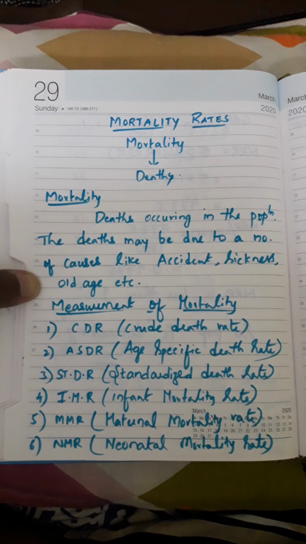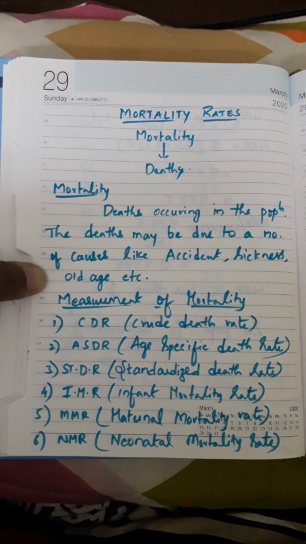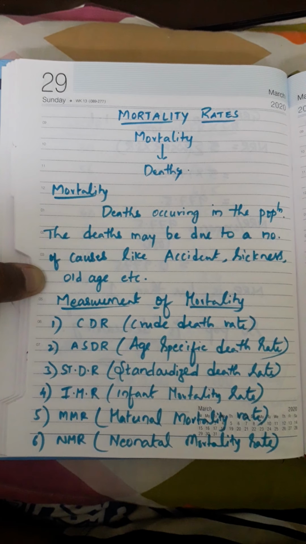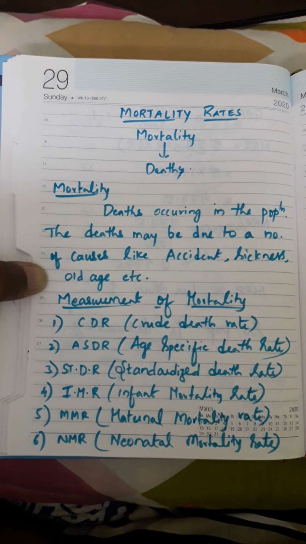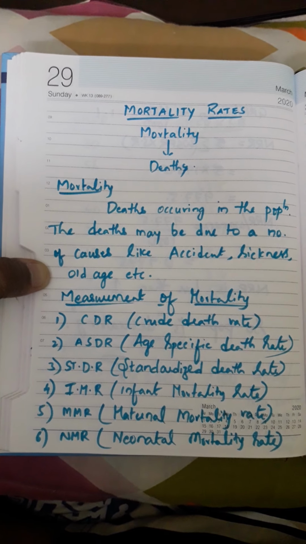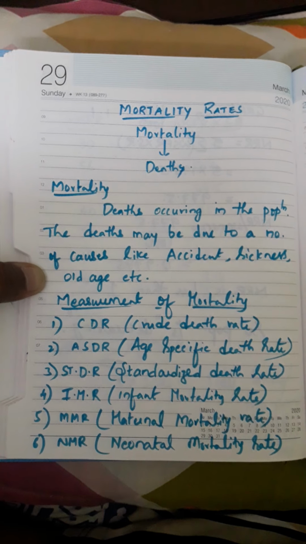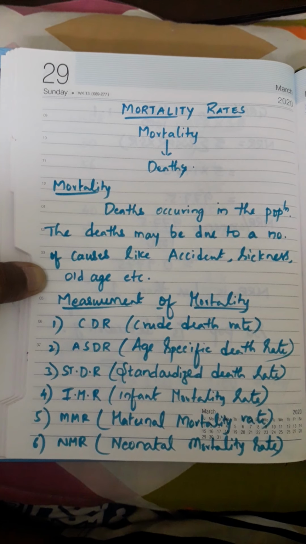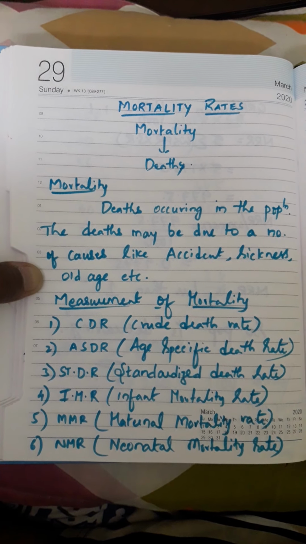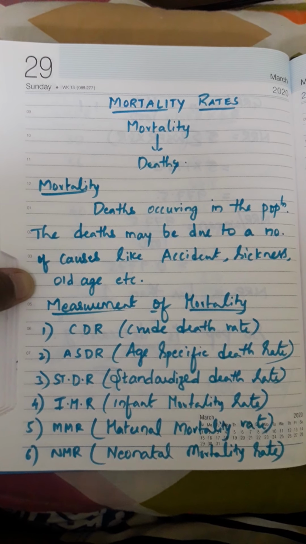There may be unexpected drastic climatic situations like earthquakes, where there may be more deaths, cyclone, tsunami, right? Thunderstorm. All these kinds of accidental deaths, and then of course road accidents. Clear? So there are many kinds of causes.